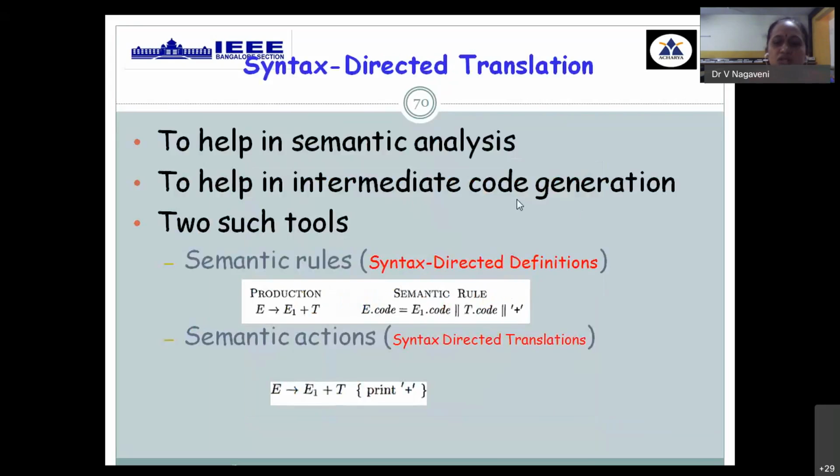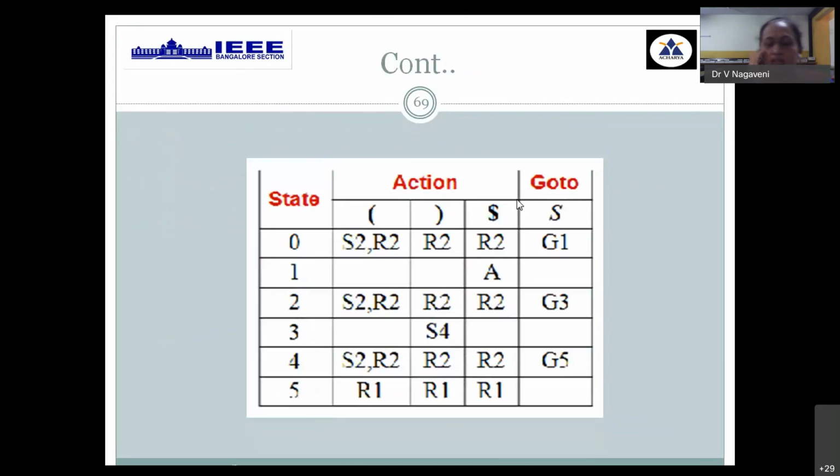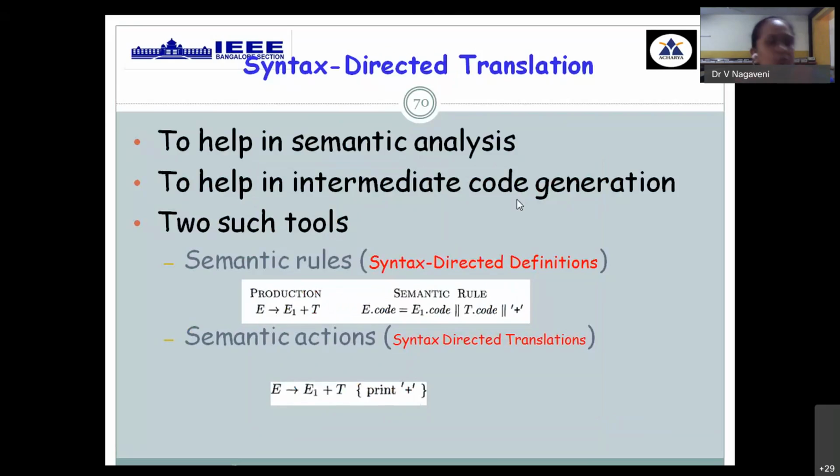Now, till here we are done with the fourth module, which was dealing with syntax analysis. Now we shift ourselves to the fifth module, wherein we deal with three important components: syntax directed translation, intermediate code generation, and code generation. So first we go for syntax directed translation.